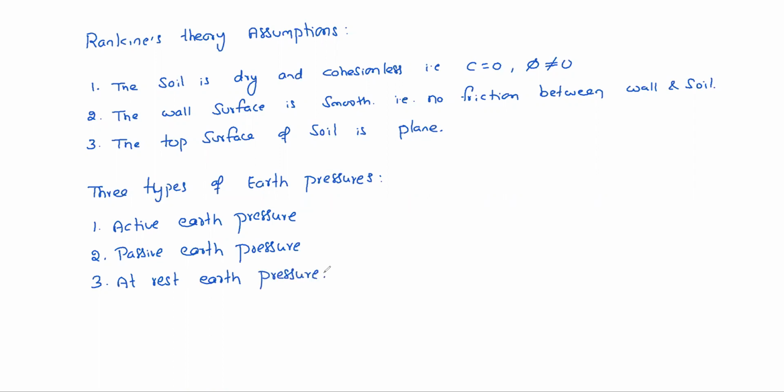So for any retaining wall, we can estimate all these 3 kinds of earth pressure. What is meant by active, passive, and at rest, we will see in detail.